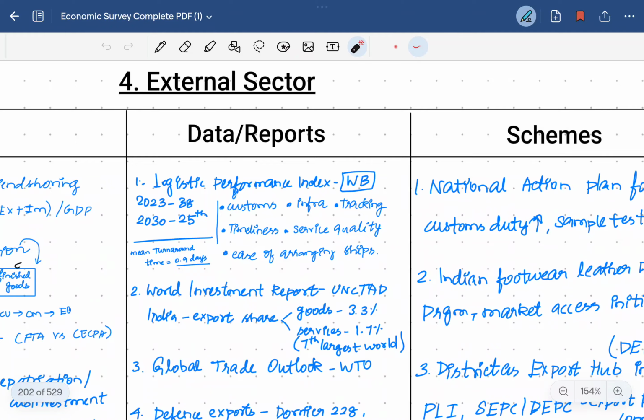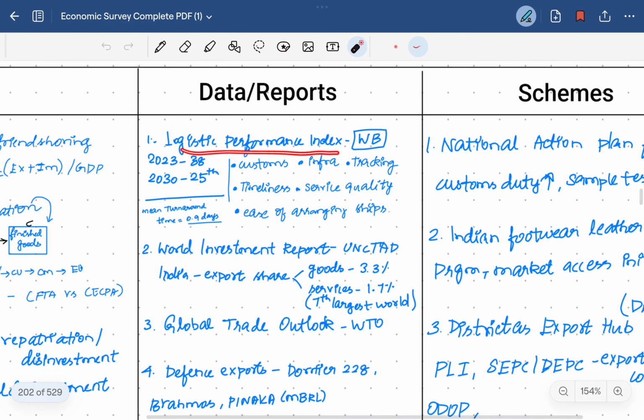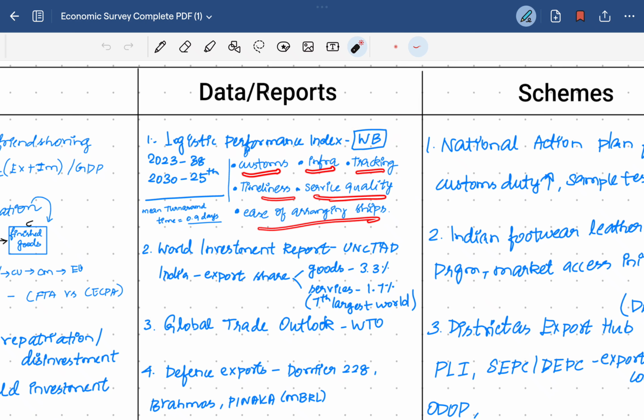Then let's get into the data and reports. It's the Logistics Performance Index released by the World Bank. It has 6 pillars, for example customs, infrastructure, tracking, timeliness, service quality, and ease of arranging shipments. These are the 6 pillars.